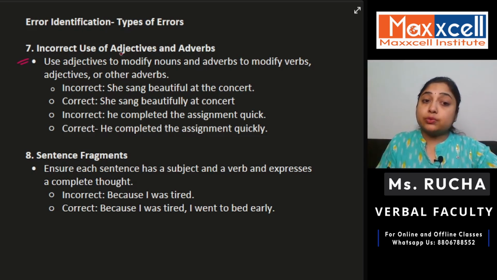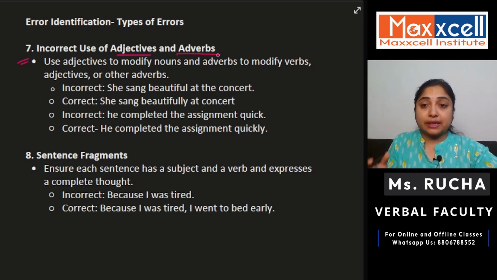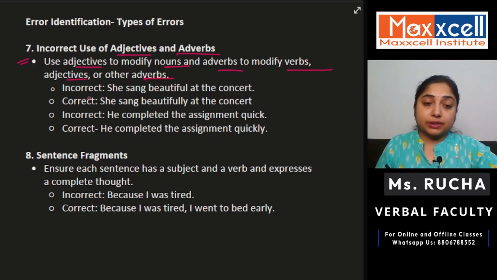Now, incorrect use of adjectives and adverbs. If you are using adverbs instead of adjectives and adjectives instead of adverbs, it becomes a type of error, right? Adjectives are used to modify what? Nouns. And adverbs are used to modify verbs, adjectives, or sometimes other adverbs as well. So let us understand this with the help of an example.